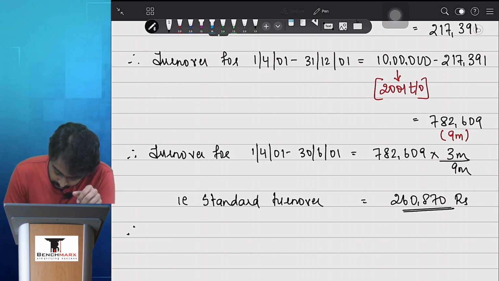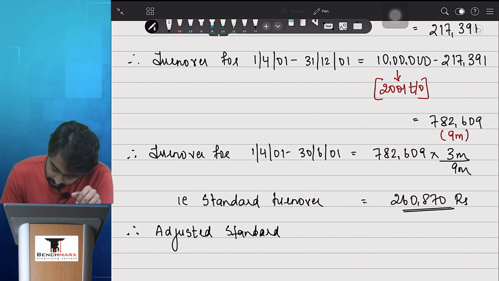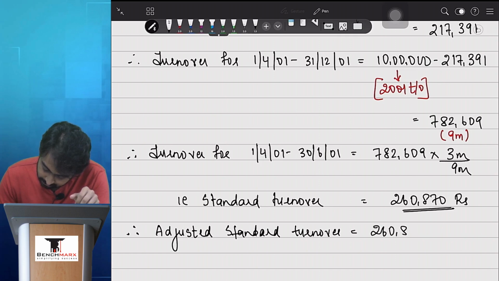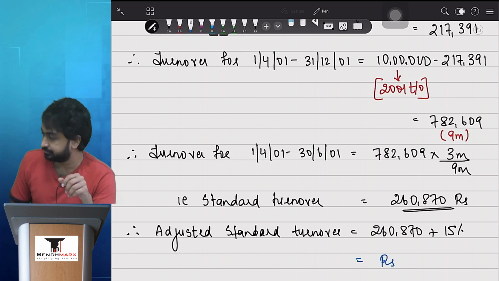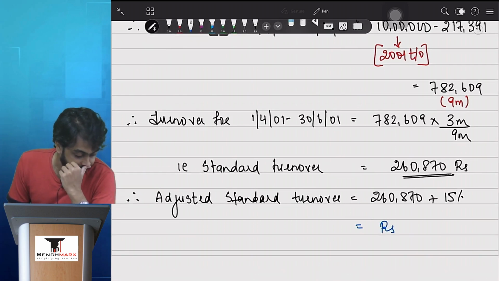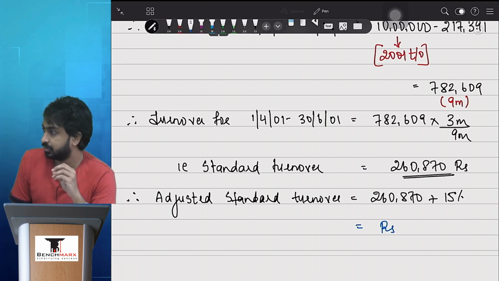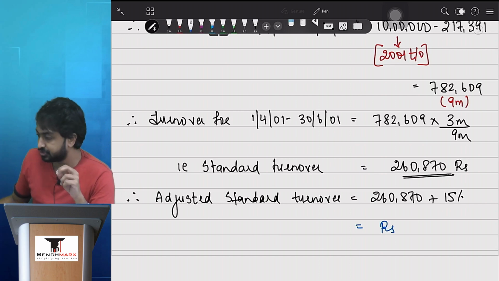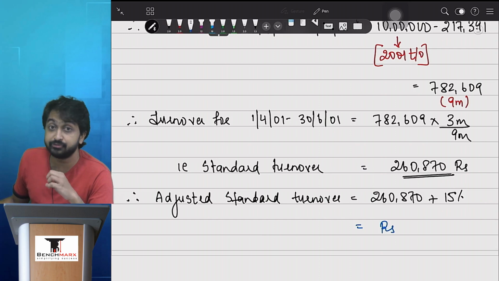Now therefore adjusted standard turnover is equal to 260,870 plus 15% trend, which is equal to rupees कितना? बताइए. थोड़ा मेहनत करो. हाथ चलाओ. कैलकुलेटर चलाओ. 260,870 plus 15%.